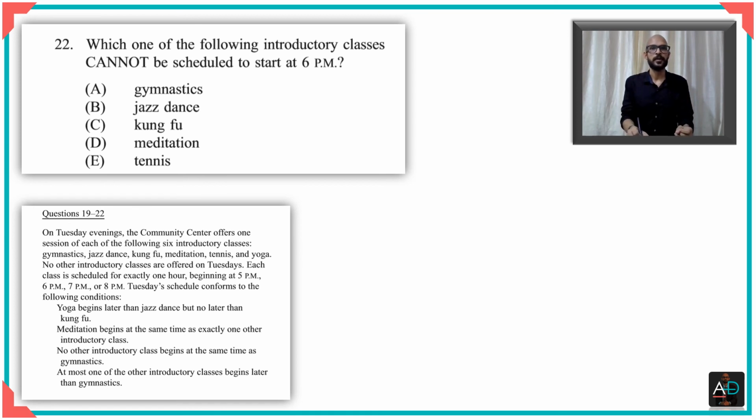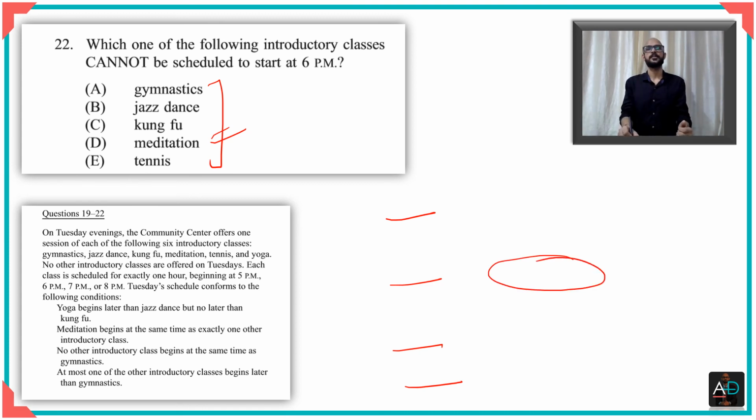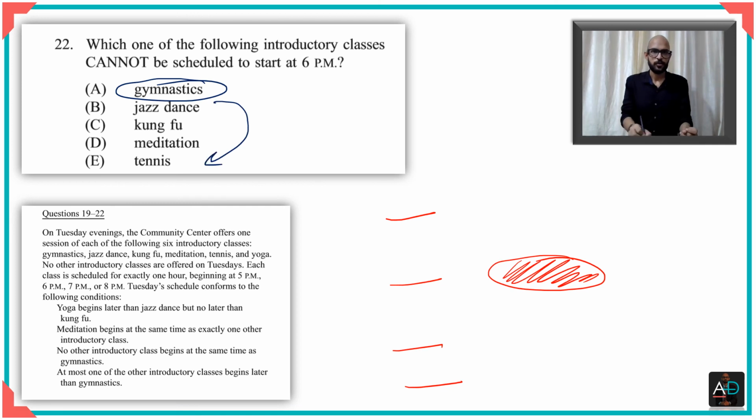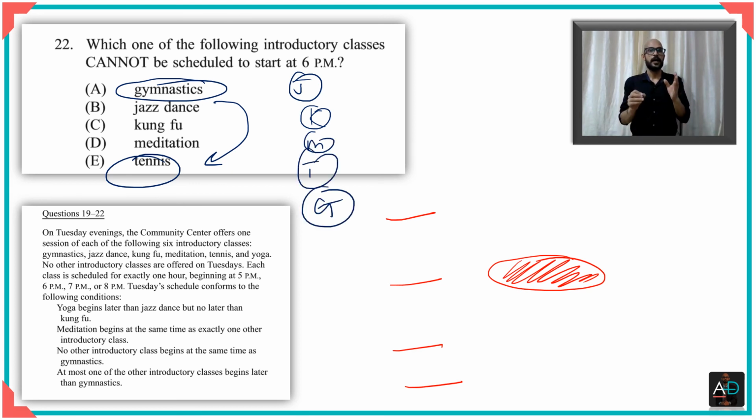We saw that, but let's not factor that in. Let's look at the options one by one. You have to be fast as well. We can't be mechanically going through all the options. If I were to be a little wise, okay, we are asking as to which one cannot be a 6 p.m. class, right? So we are looking for something which has to be at the end. And when you look at option A, gymnastics, we know that gymnastics requires to be somewhere at the end, right? We start off with this. Let us say, what if gymnastics were given as option E? Would you really start with first trying to see jazz, then seeing Kung Fu, then meditation, then tennis, and then going to gymnastics? No. As you can see, gymnastics already looks like the most likely answer.